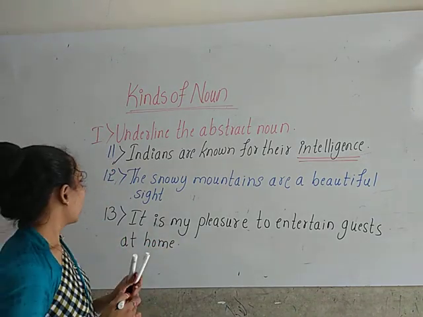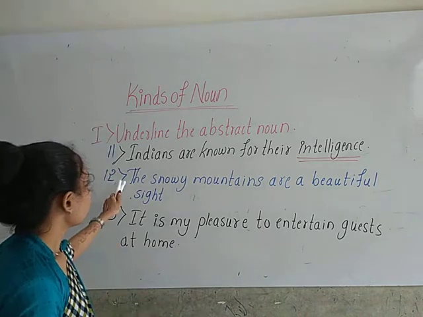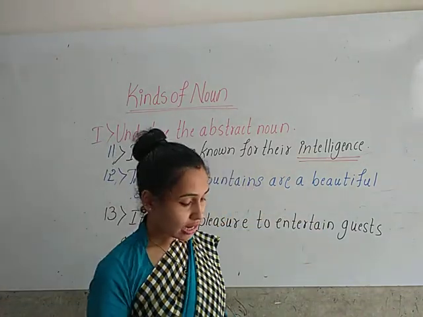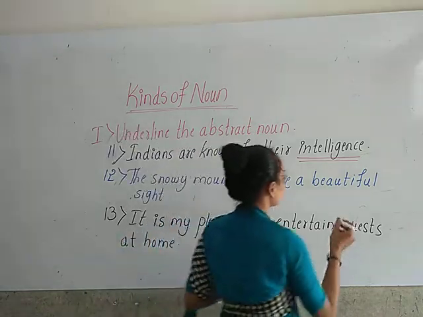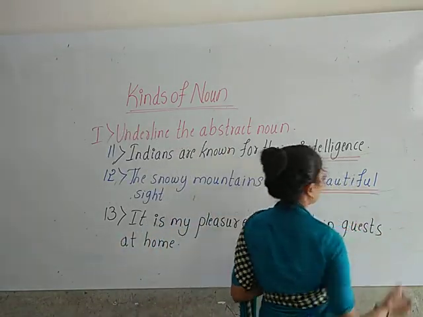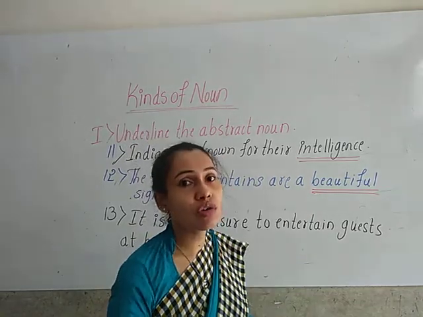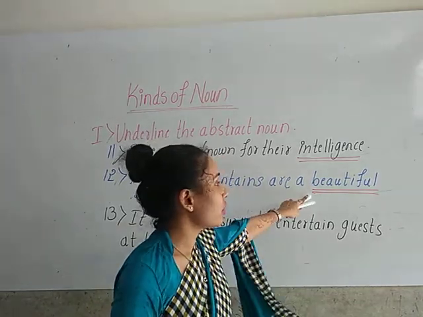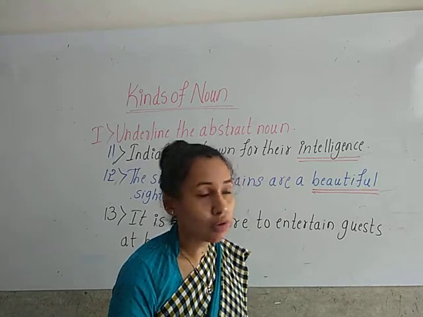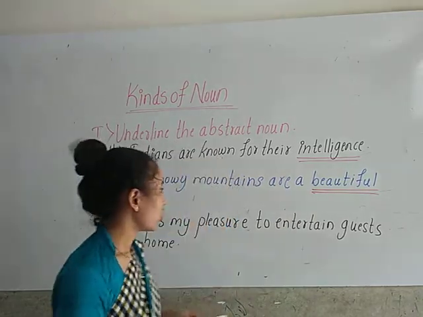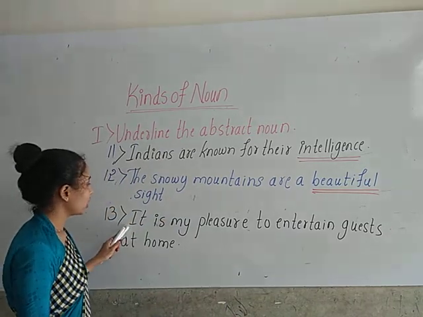Now look at the 12th question children. The snowy mountains are a beautiful sight. So here beautiful is the abstract noun. Okay children, beautiful is the abstract noun. You need to underline the word beautiful. It is the name of the quality which cannot be seen or touched. Okay children, now look at the 13th one.